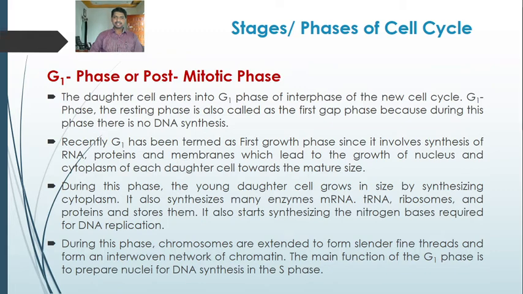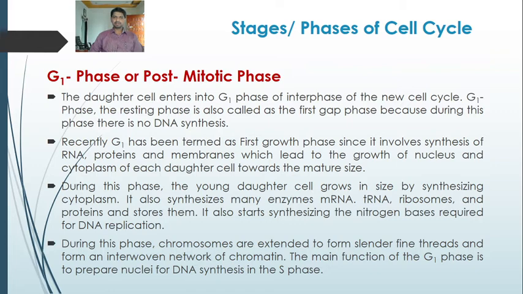So there is an increase in the size of the cell in the G1 phase. It also synthesizes many enzymes, mRNA, tRNA, ribosomes, proteins and stores them. It also starts synthesizing the nitrogen bases required for DNA replication.